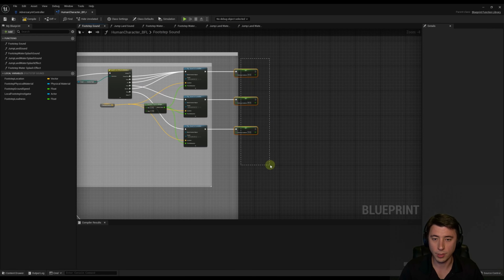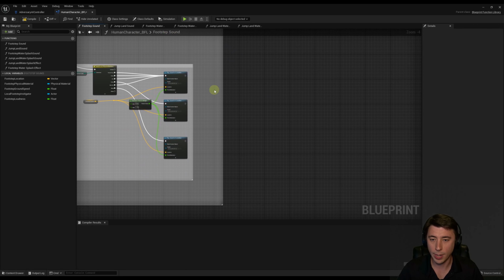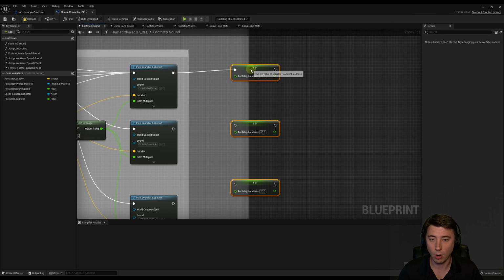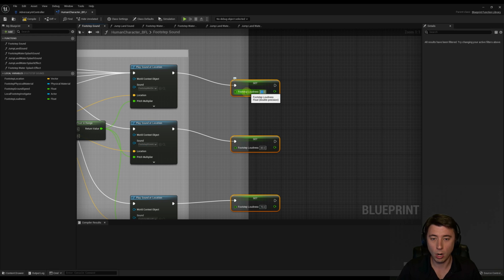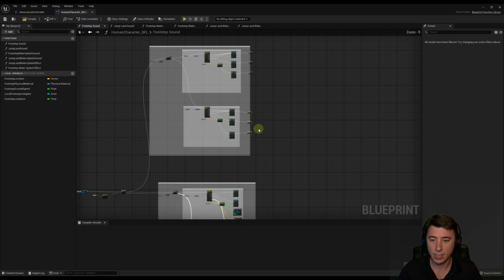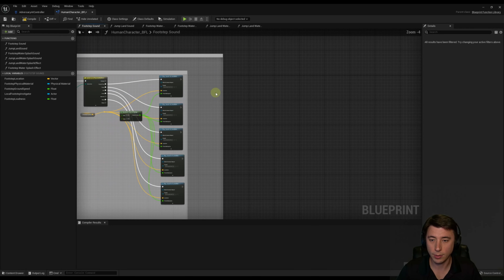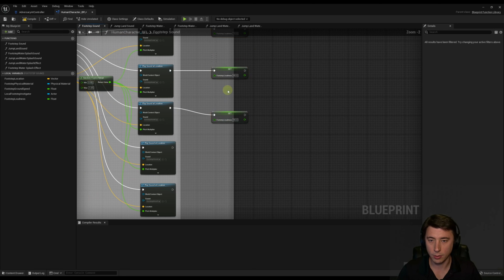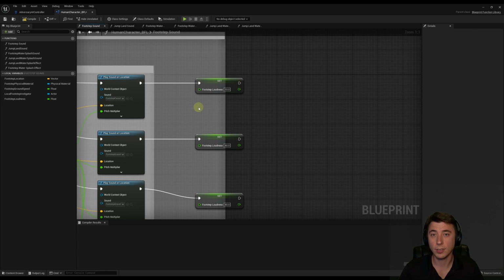And so then what I'm going to do is I'm going to copy all of these, come down here, paste, connect these up here. So these are our walking sounds. So wet dirt for walking, this is going to be 10. Stone is going to be 40, and wood is also going to be 40. Once again, I'll copy all of these. We'll come down to our regular sounds, connect all these up, and then I got to duplicate it 2 more times. All right, so these are running sounds.